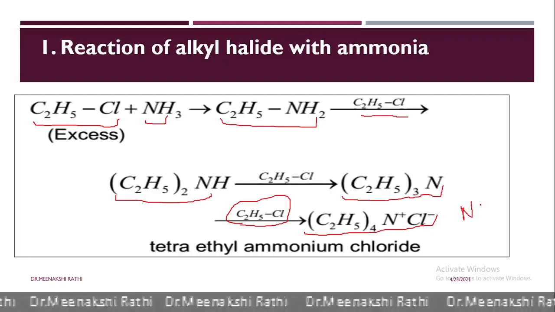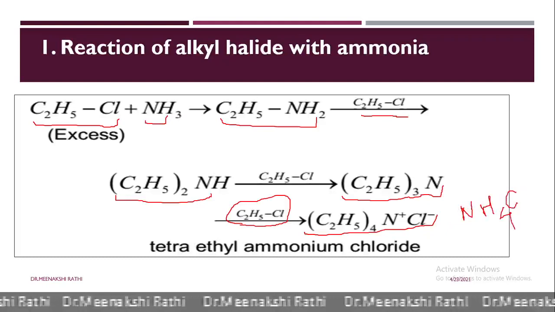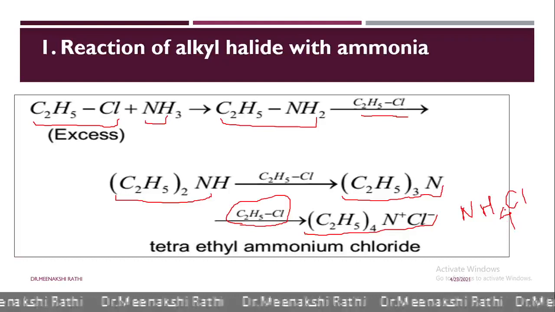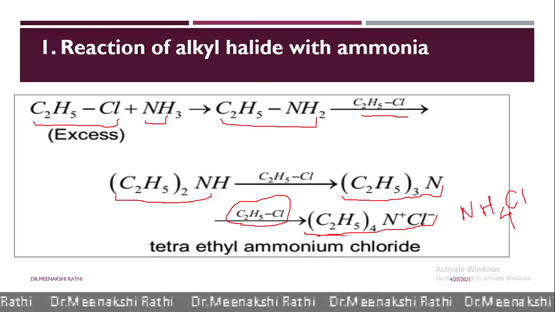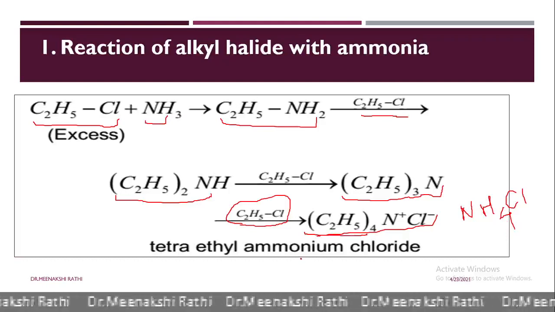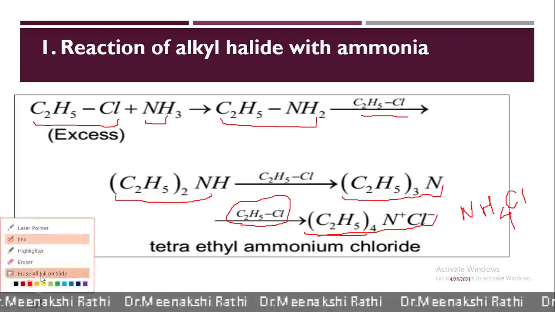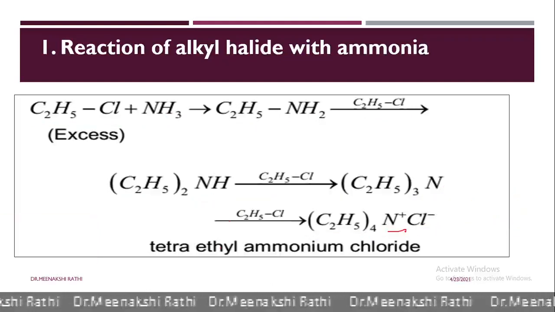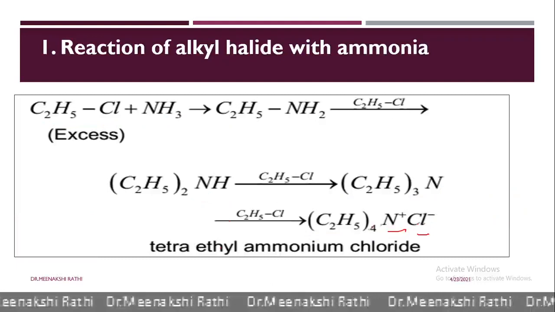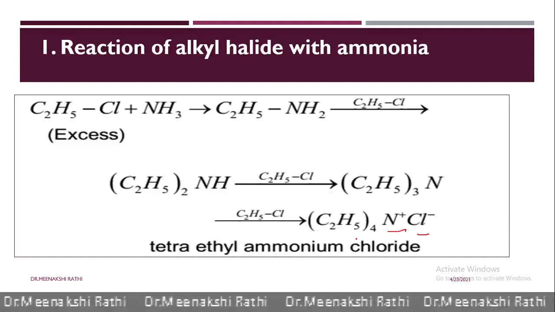See here, this NH4Cl is ammonium chloride. When all hydrogen atoms of ammonium chloride are replaced with ethyl groups, then it is known as tetraethyl ammonium chloride. It is a salt, has a positive charge on nitrogen and a negative charge on chlorine. As it is a salt, it is called a quaternary ammonium salt.